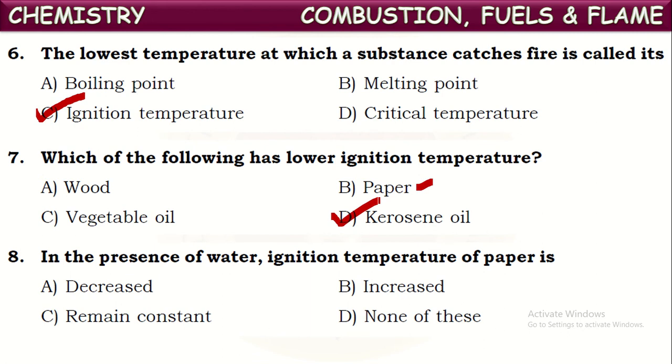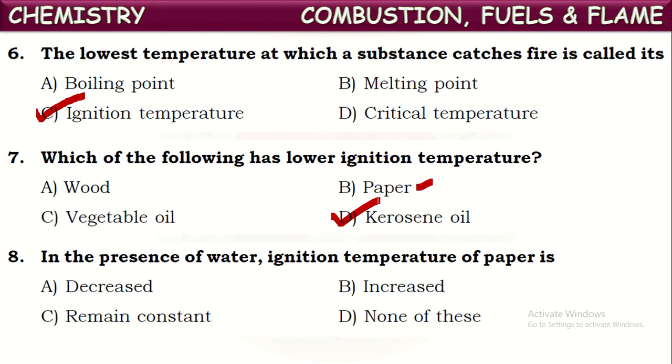We take two paper cups. One is filled with water and one is kept empty. When we start burning these two paper cups by keeping them on tripod stands with the help of a Bunsen burner or candle, what did you observe there? The paper cup without water catches fire easily and will be burnt immediately, whereas the paper cup which is filled with water won't catch fire easily.